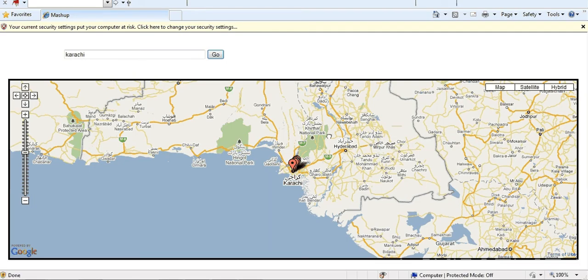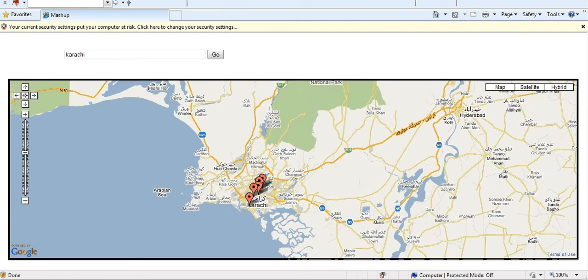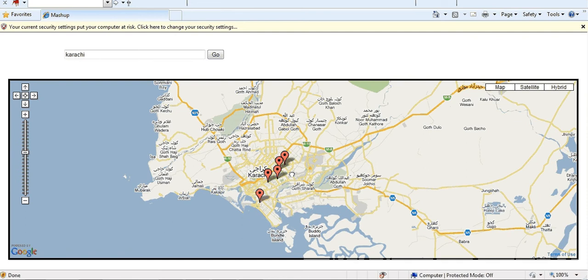If we come over here and zoom towards Karachi again, you will see only 5 markers are visible. This is because in a particular given frame, this is the frame, the area in this frame, the map recognizes this area and it fetches data from the MySQL database to a PHP file, and it takes the data for the 5 largest universities in the given area.